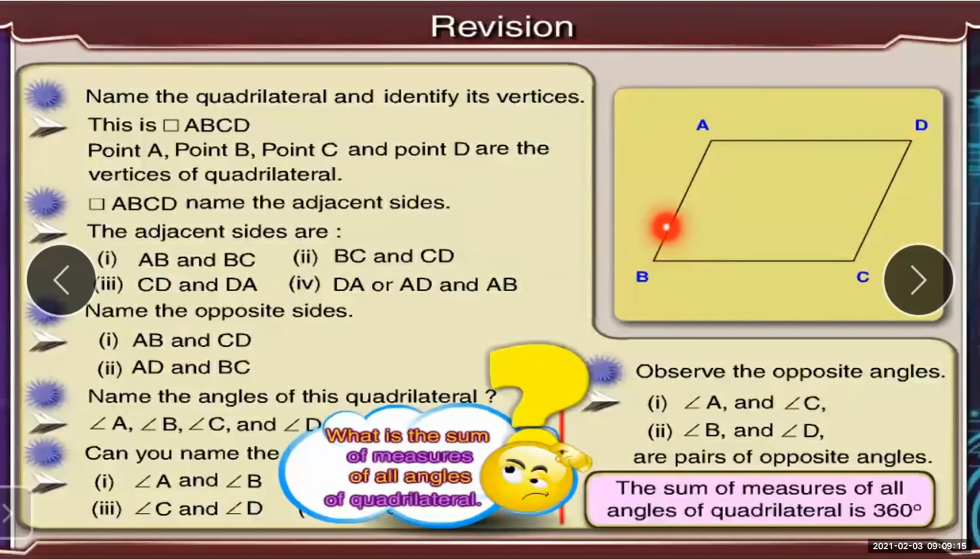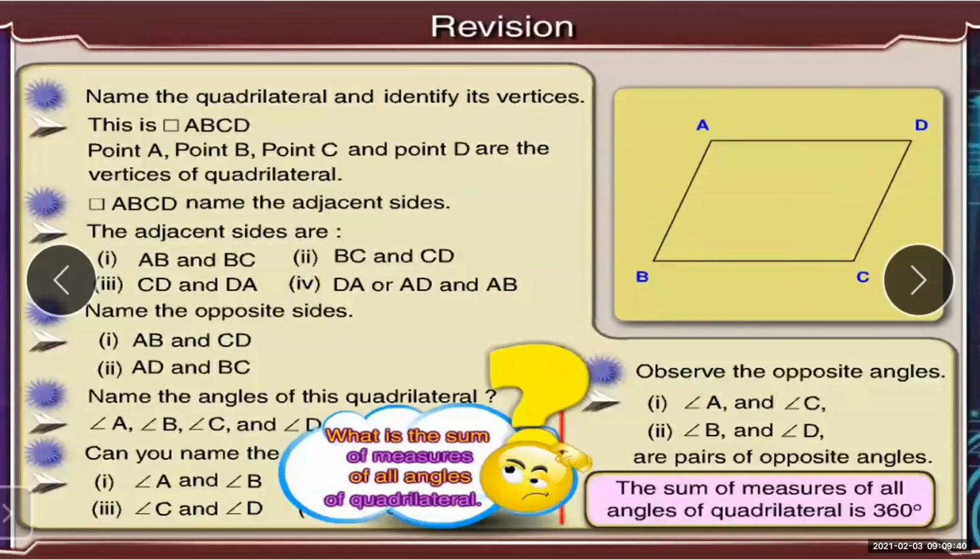Between two sides, one vertex should be common. I can't say that side AB is adjacent to side DC. Here nothing is common between the two sides. So adjacent sides are the two sides in which one vertex is common. Same way BC and CD, then CD and DA, then DA and AB.